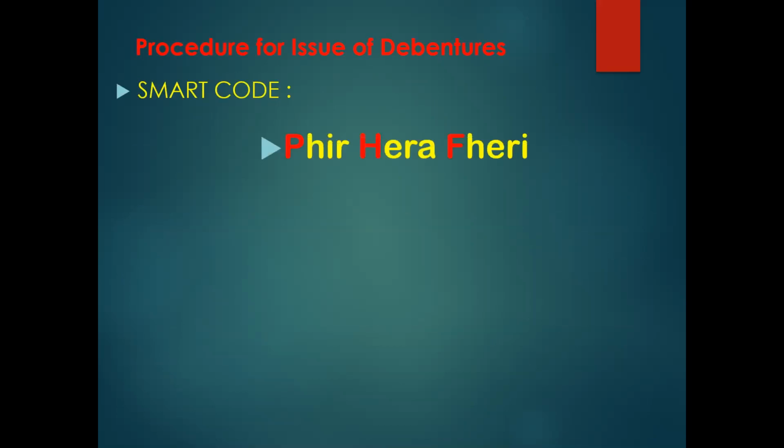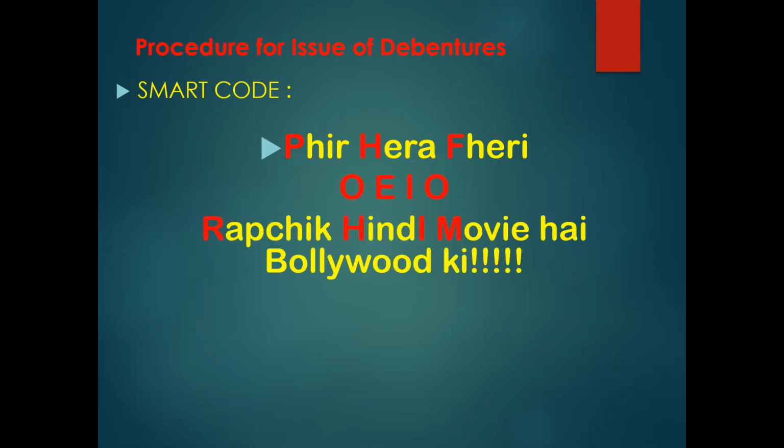So the remaining smart code includes the 4 points RHIM. The smart code which will complete this particular thing will be Fir Hera Fairy OEIO, followed by the name of a Hindi movie from Bollywood, and I hope you all will agree that it is one of the best comedy movies made in Bollywood.